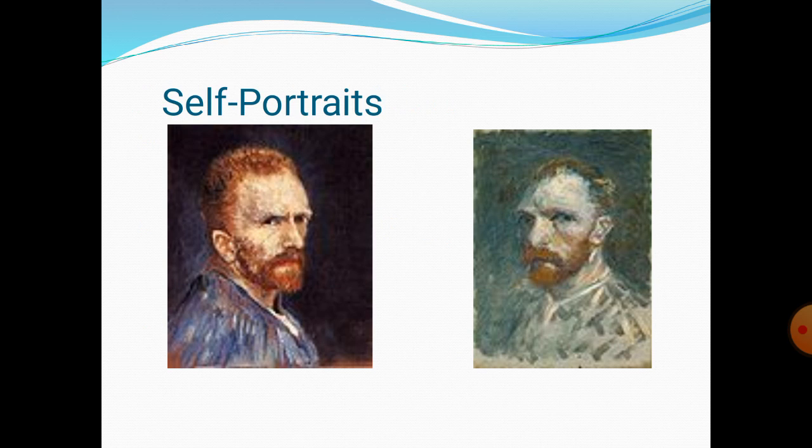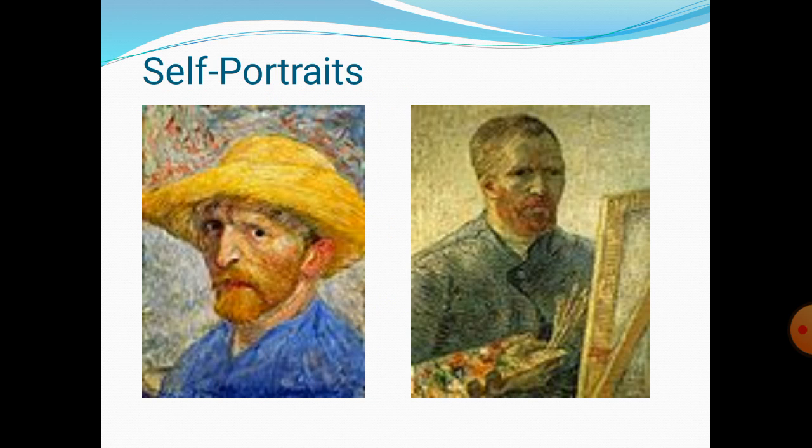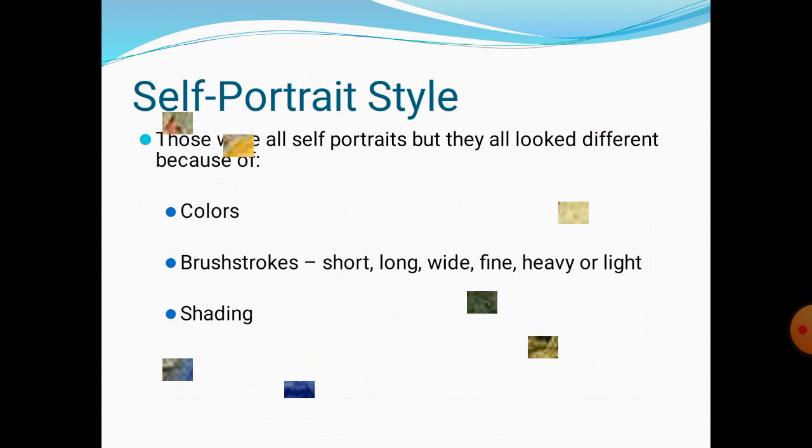There we have some self-portraits of Van Gogh. Here's another one. Okay, this is another one. So in the self-portraits, he used colors, brush strokes, and shadings.